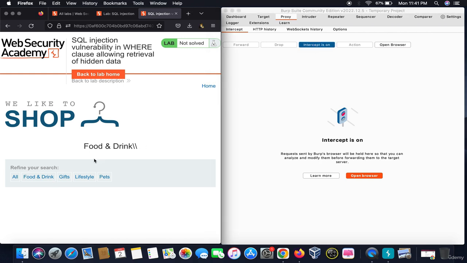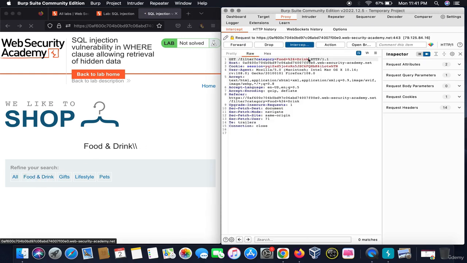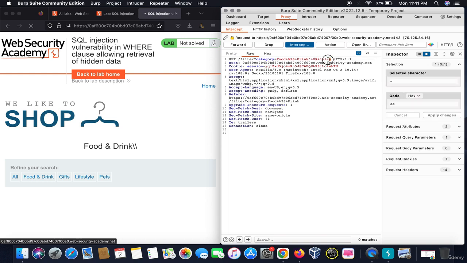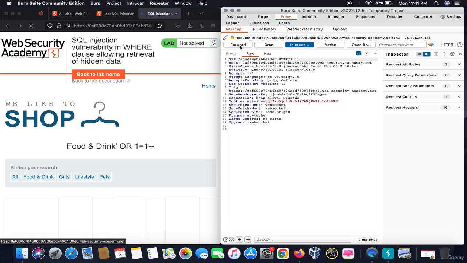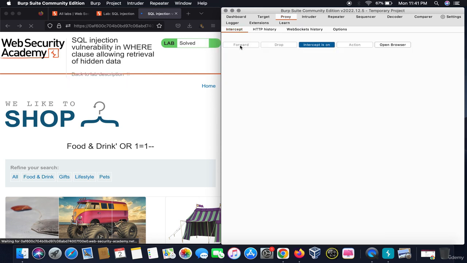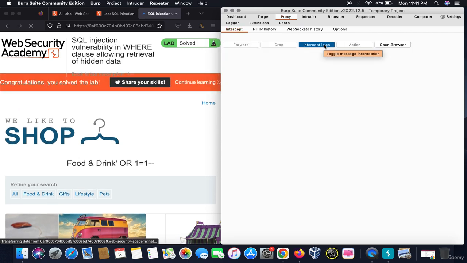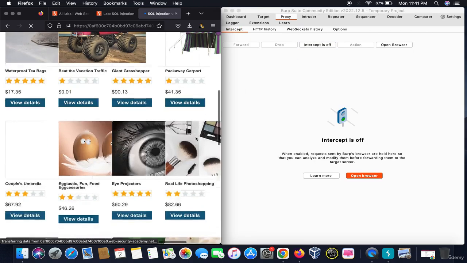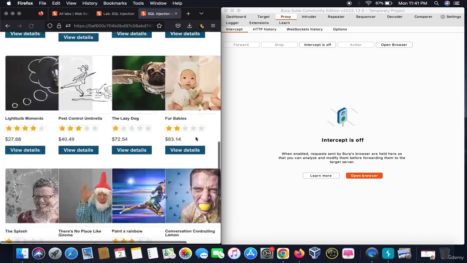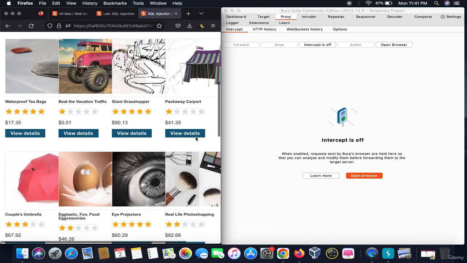Let's do it once again. To perform the SQL injection, what we need to do is add a query saying single quote, plus OR plus 1=1, and when we put these two dashes, it turns the statement to always true, right? When we forward this and everything we see, we forward, right? So on clicking Food and Drinks, we can see the products of each and every category.